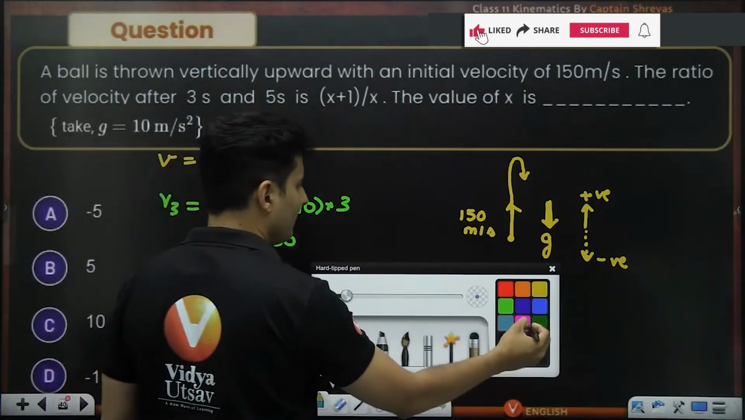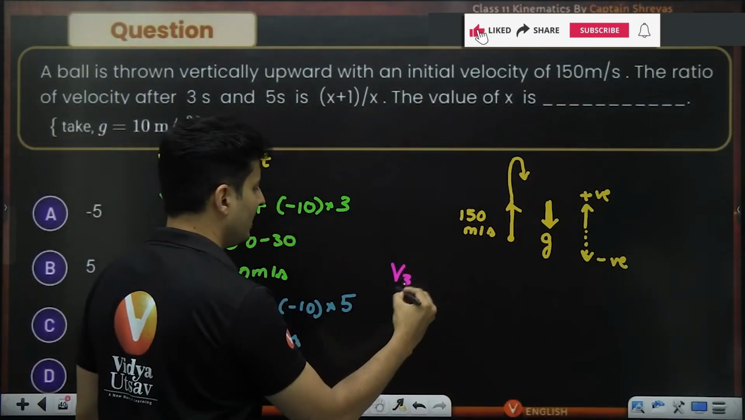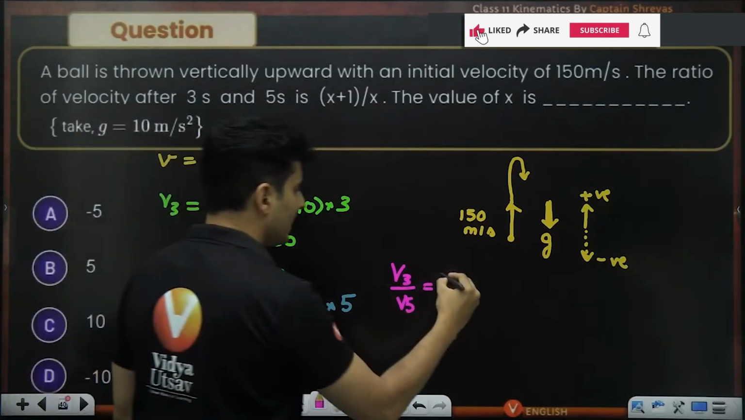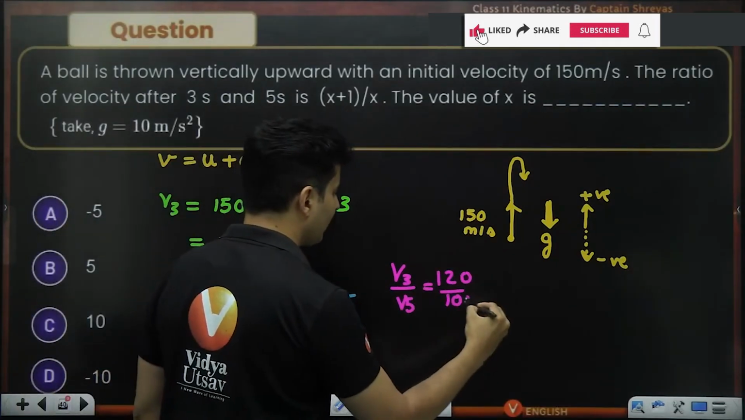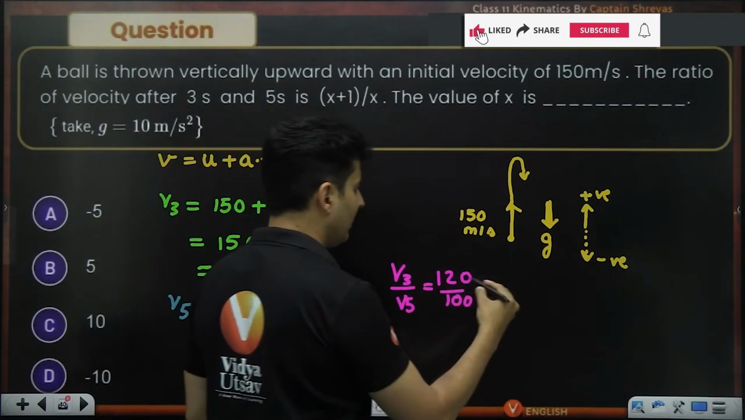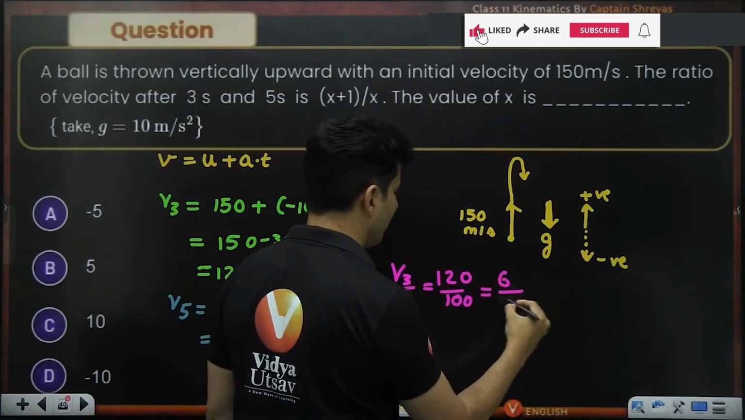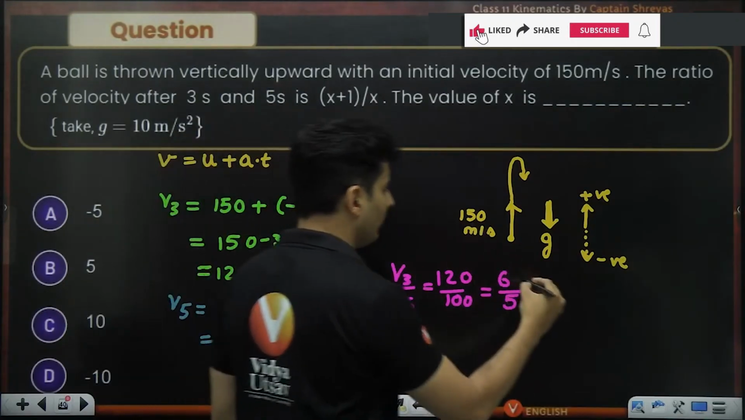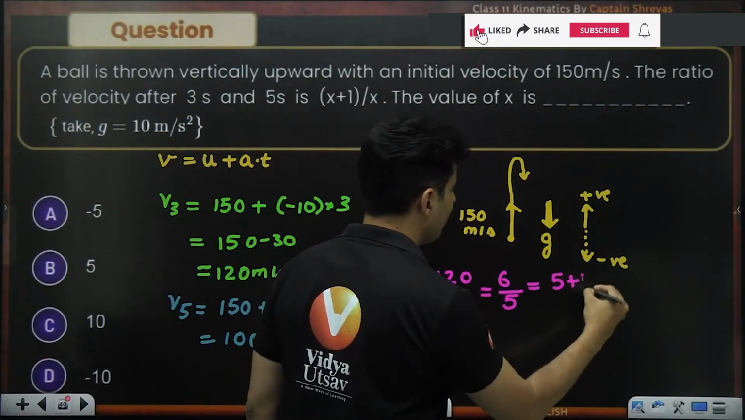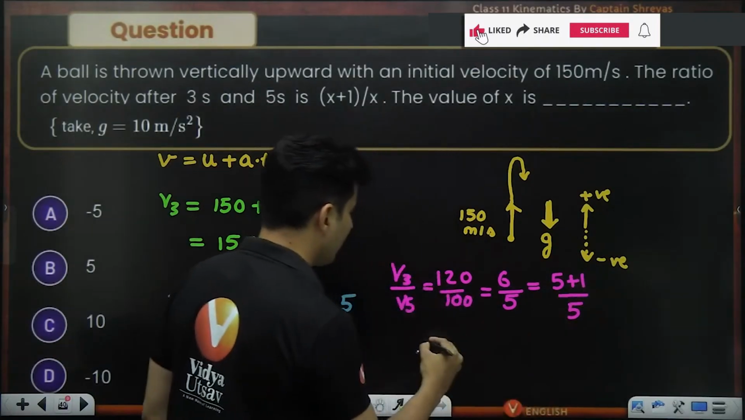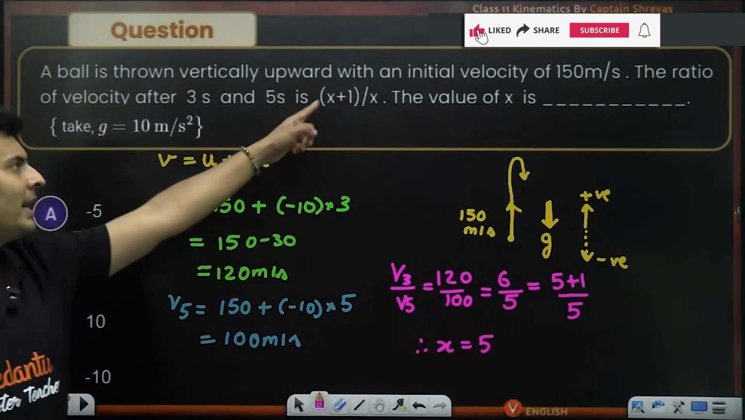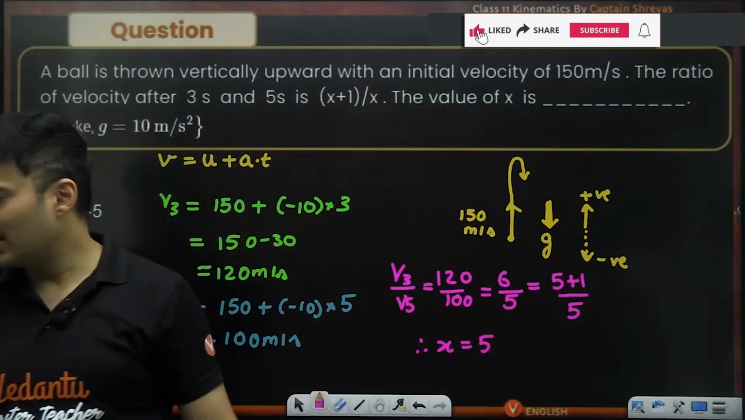Now the question is to figure out the ratio. So V3 by V5 is 120 by 100. 0, 0 cancels, 12 and 10, 2, 2 cancels, so 6 by 5. If you write it in this form, it will be 5 plus 1 by 5. Therefore, x is nothing but the number 5. So x over here has to be found. That will be the number 5.